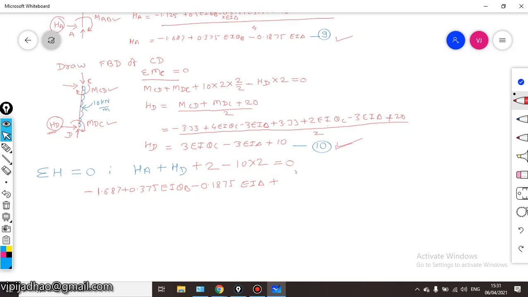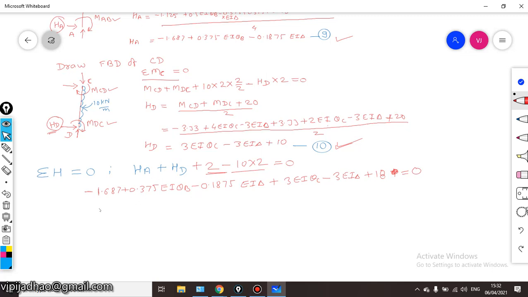Then we have to add equation number 10. This is equation number 10 here. That will be 3 EI theta c minus 3 EI delta plus 10 is equal to plus this 2 and this 20. So plus 2 minus 20, that will be 18. We will write down directly 18. This is equal to 0.